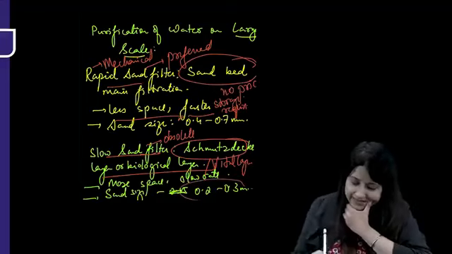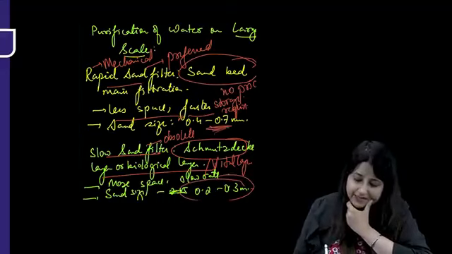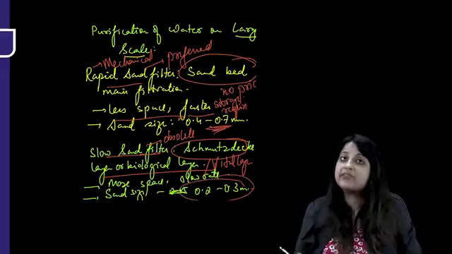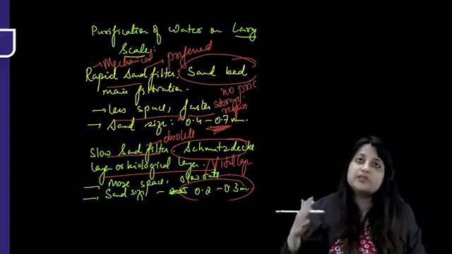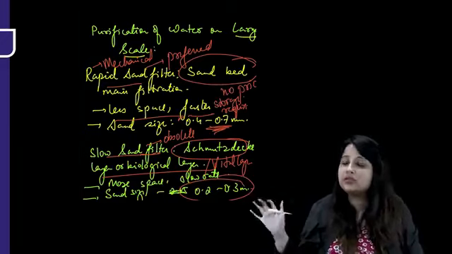Slow sand filter uses sand size of 0.2 to 0.3 mm. That was asked in your exams. Rapid sand filter uses 0.4 to 0.7. So which is preferred for large purification? Rapid sand filter. How do you identify it? On top of the sand bed there is no vital or biological or Zoogleal layer.